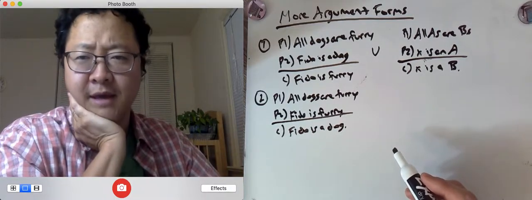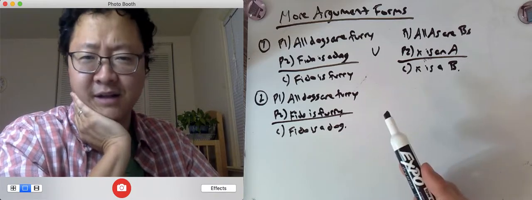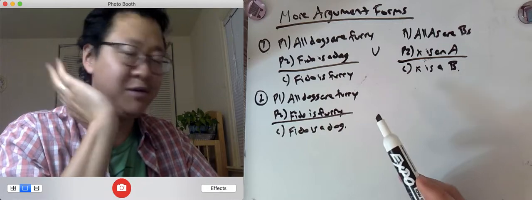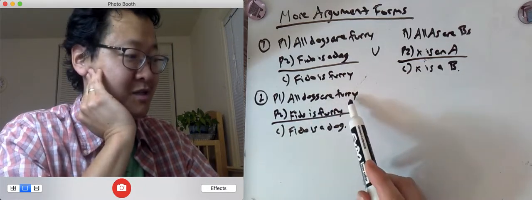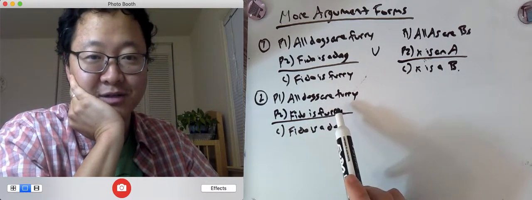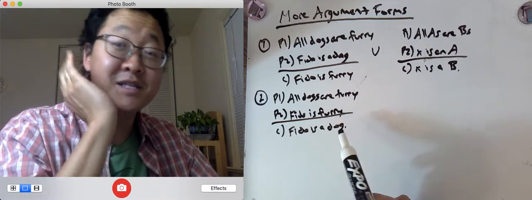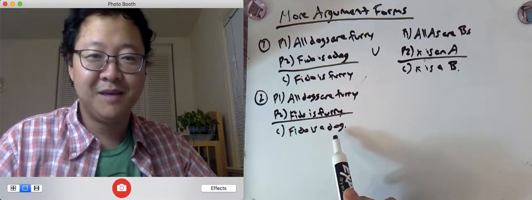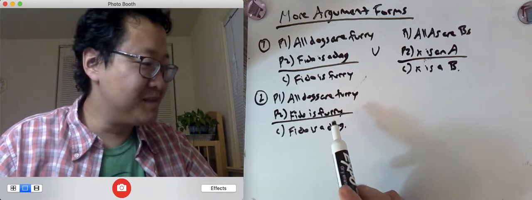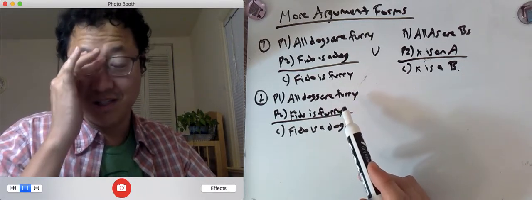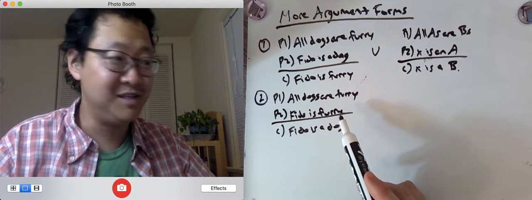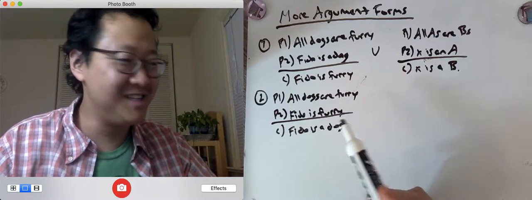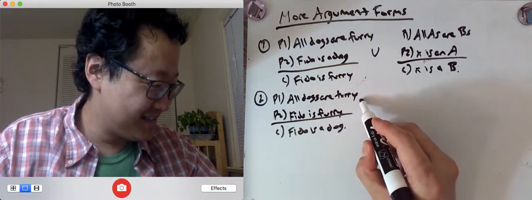Now, is this argument valid, or is it inductively forceful? Well, first let's see whether it's valid. Suppose all dogs are furry, and that Fido is furry. Then does it follow by necessity that Fido must be a dog? Well, dogs aren't the only furry things. There's bears, and even some humans are a little bit furry. So it's not valid.